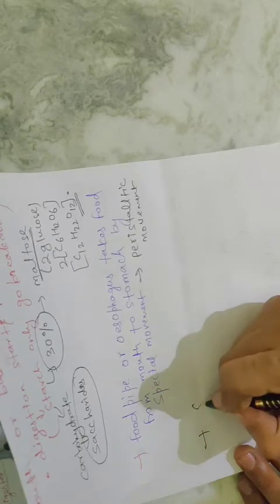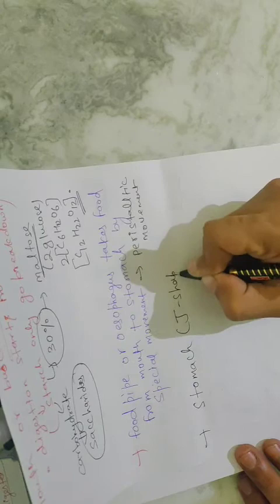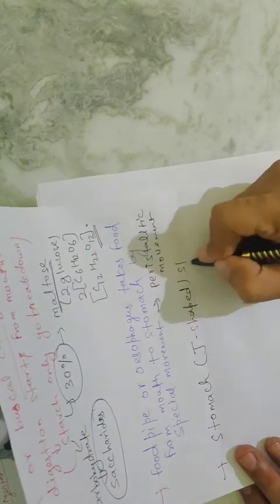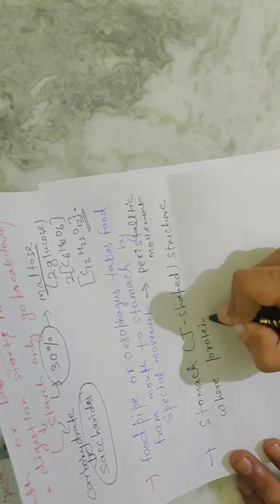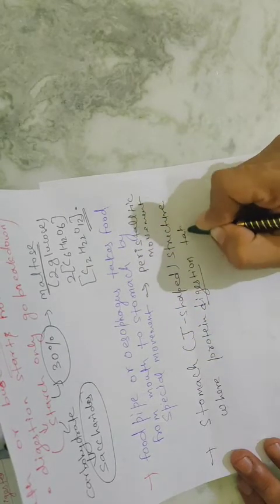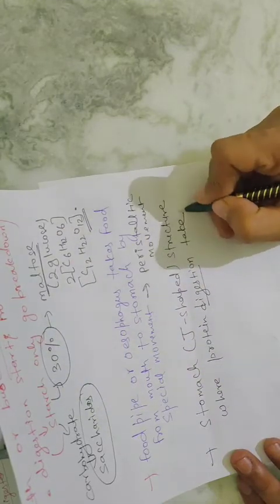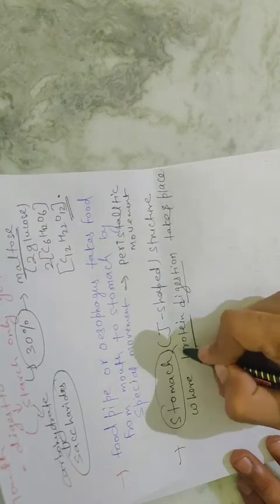Now after that observe, food comes to the stomach. Actually what is the stomach? The stomach is a J-shaped organ, a J-shaped structure, where protein digestion takes place. So if someone asks you from where protein digestion starts, protein digestion starts in the stomach. Okay, so it first starts here. Protein digestion, where does it start? It starts in the stomach. I hope this is clear to you.